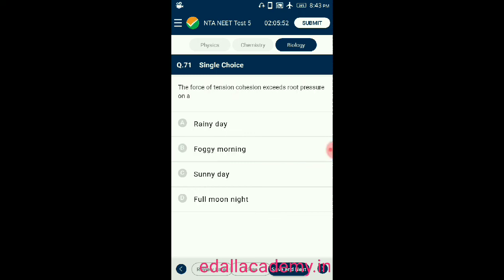Question number 71. The force of tension cohesion exceeds root pressure on a option A, rainy day, option B, foggy morning, option C, sunny day, option D, full moon night. So the answer for this question is sunny day. The force of tension cohesion exceeds root pressure on a sunny day. So the correct option is C.